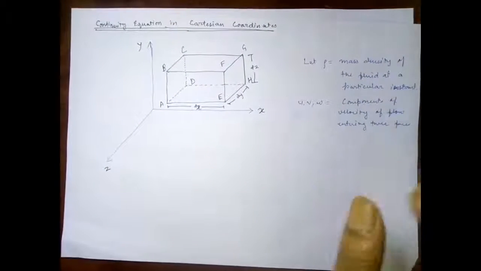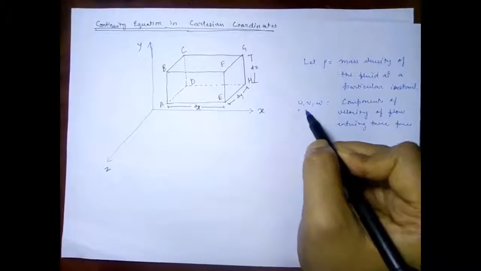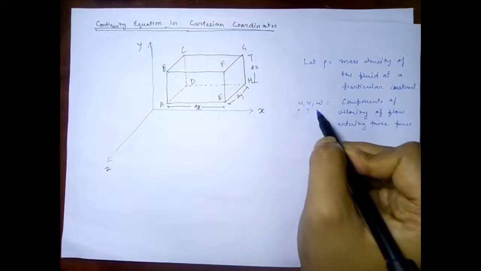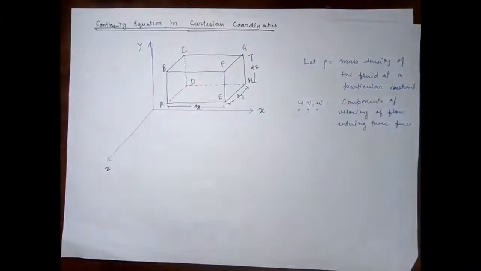So let's consider that u, v, w. So u be in the x direction, v be in the y direction, and w be in the z direction, and these are the components of velocity of flow entering the three faces of the particular cube or the parallelepiped.